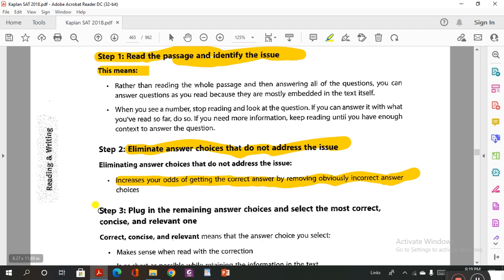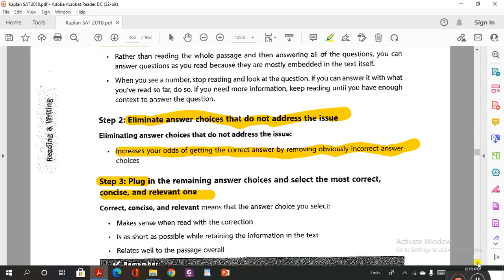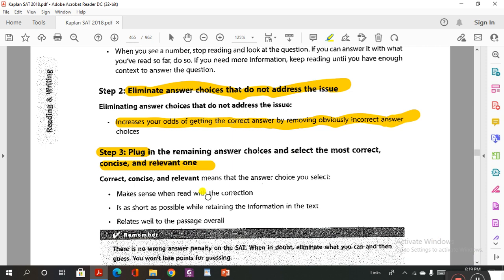Step 3: you have to find the remaining answer choice and select the most correct, concise and relevant. Yes, this is the most important part, guys. After you understand, and after you remove the redundant or extra words, it has to make sense when read with the correction.